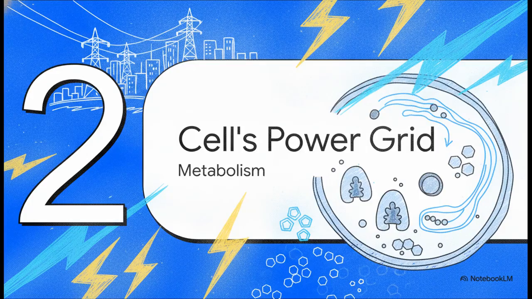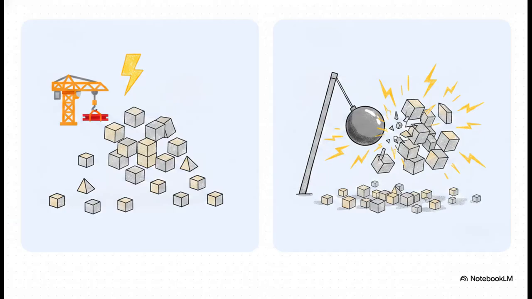Moving on to Section 2, the cell's power grid, also known as metabolism. Okay, so every city absolutely needs a power grid, right? And for the cell, that's metabolism, the vital everyday process of extracting and using the free energy required for life. Now, metabolism is a two-way street. It's constantly balancing the building up and the breaking down of materials.